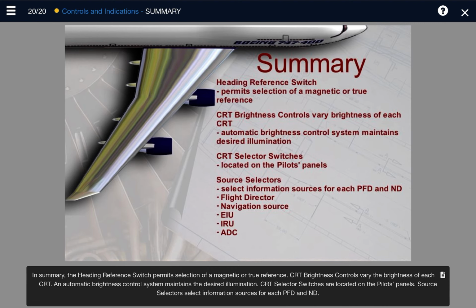In summary, the heading reference switch permits selection of a magnetic or true reference. CRT brightness controls vary the brightness of each CRT. An automatic brightness control system maintains the desired illumination. CRT selector switches are located on the pilot's panels. Source selectors select information sources for each PFD and ND.